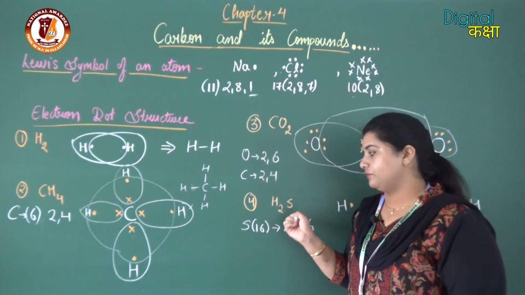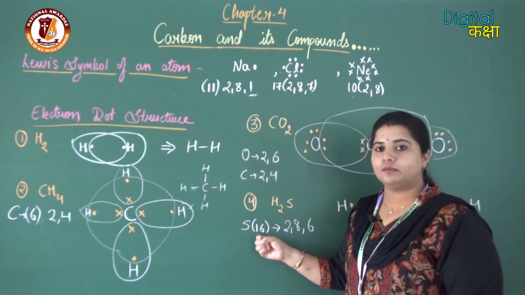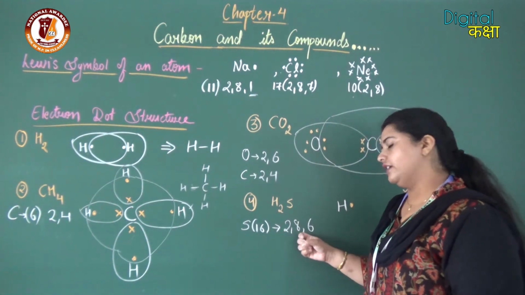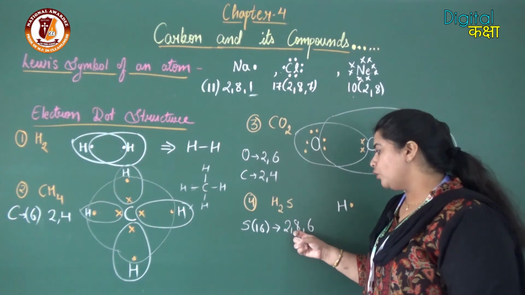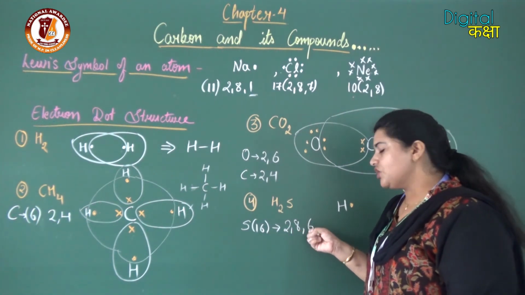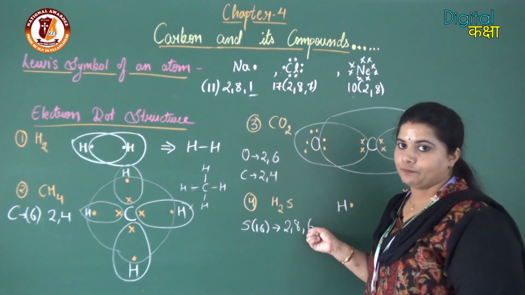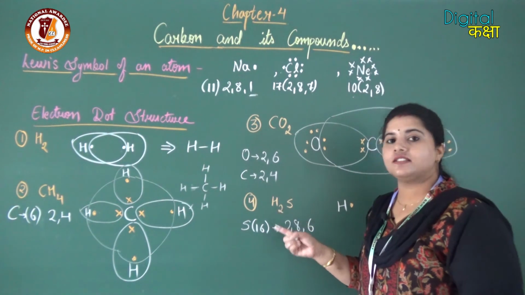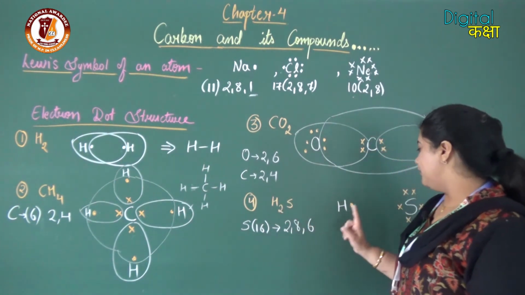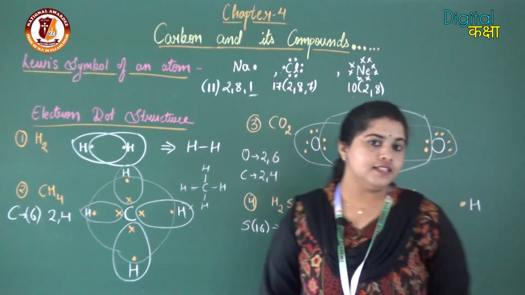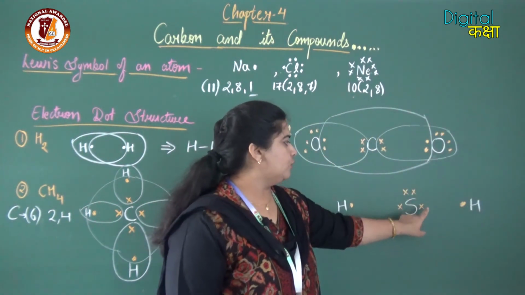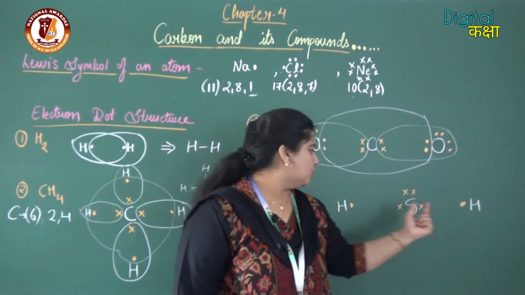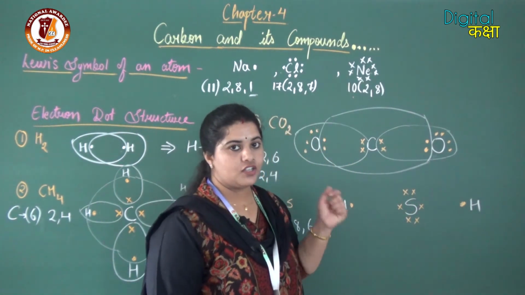Hydrogen sulfide. Here sulfur has atomic number 16, so its electronic configuration is 2, 8, 6. That means in the last shell it has 6 electrons. Now here sulfur is the central atom and hydrogen is the surrounding atom. So I have made sulfur in the middle, S with 1, 2, 3, 4, 5, 6 electrons, and hydrogen are the adjacent atoms over here with 1 electron in their last shell.